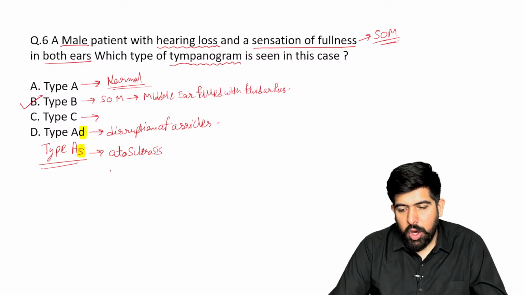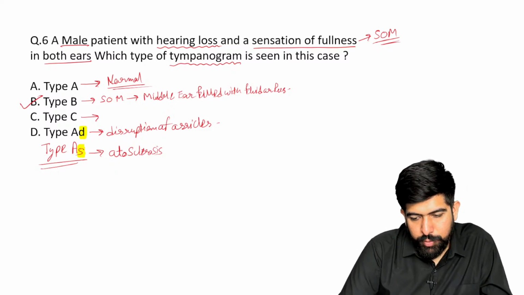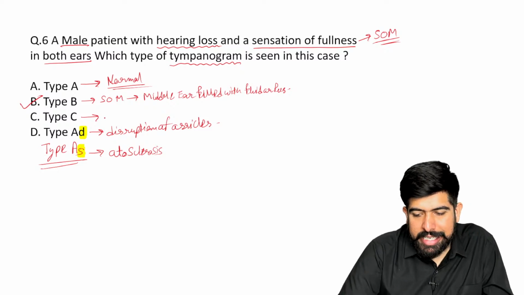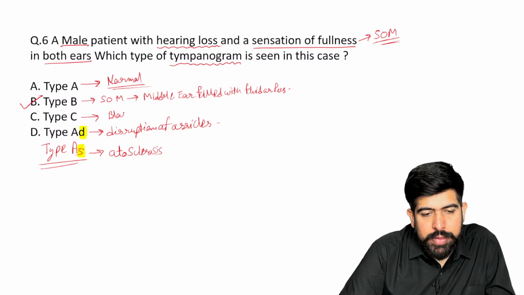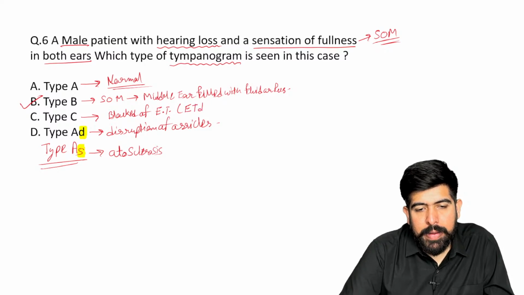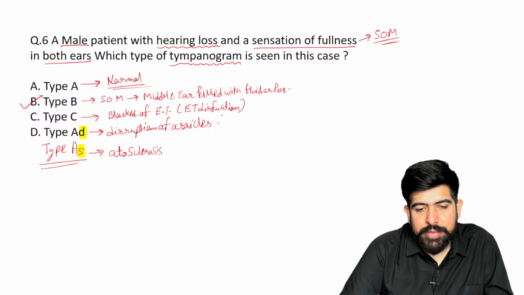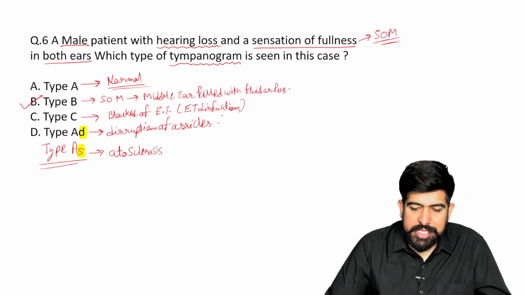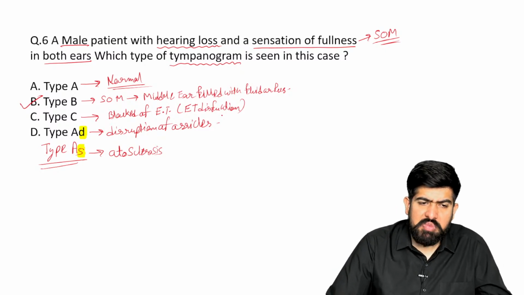Yes, otosclerosis. Very good, doctor. Dr. Rekha, right? Very good, doctor. Type C is seen when there is a blockage of the Eustachian tube, or we can say ET dysfunction, Eustachian tube dysfunction, right? Yes, this will be seen. Type C is seen in Eustachian tube blockage.